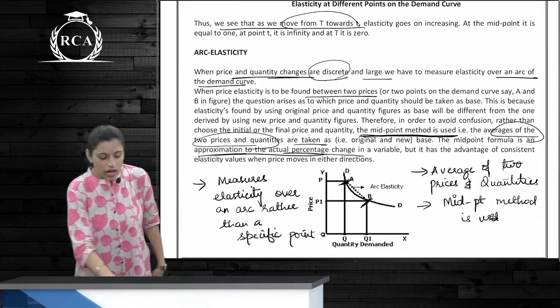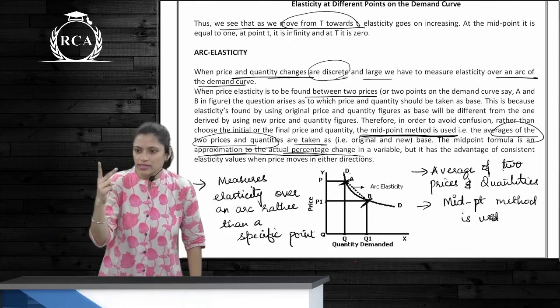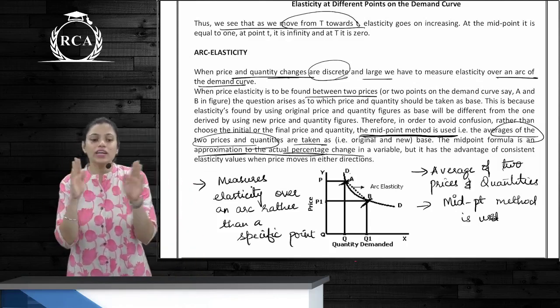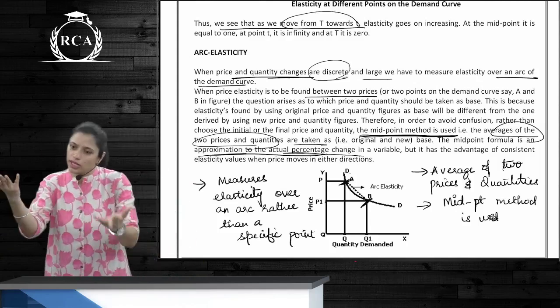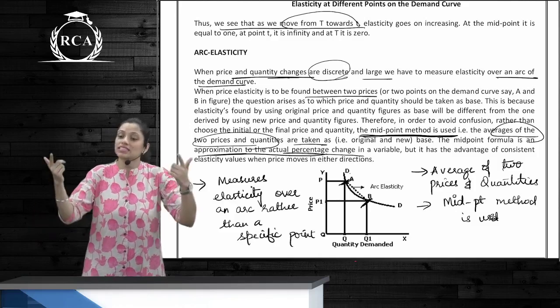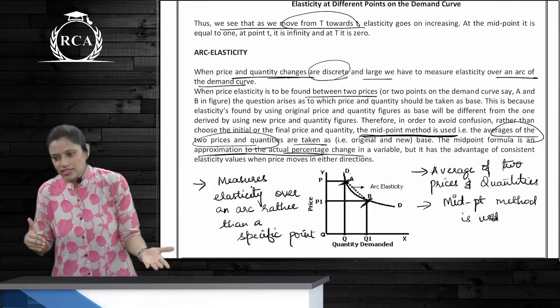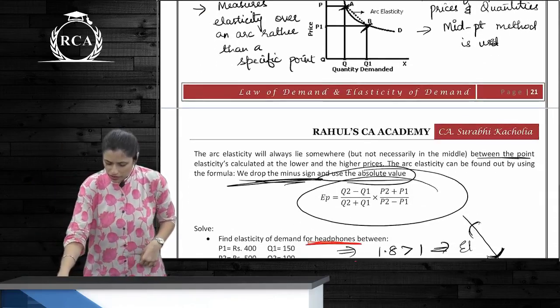Arc elasticity. When there are two prices and two quantities, and you have to find out the elasticity between them over an arc, then you use the midpoint formula or the average method. You cannot take either one of them as the base price, because you will get different elasticities. So you take an average method. Now what is the formula for that?